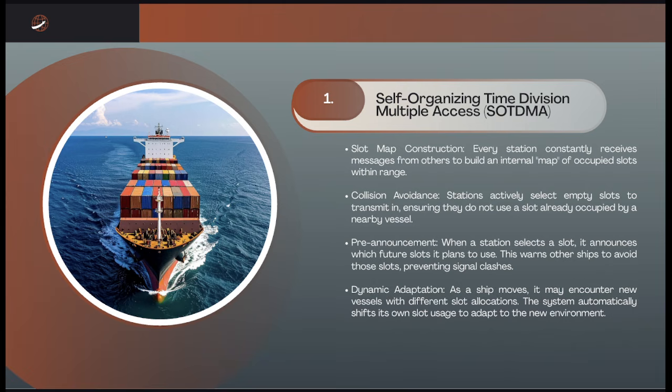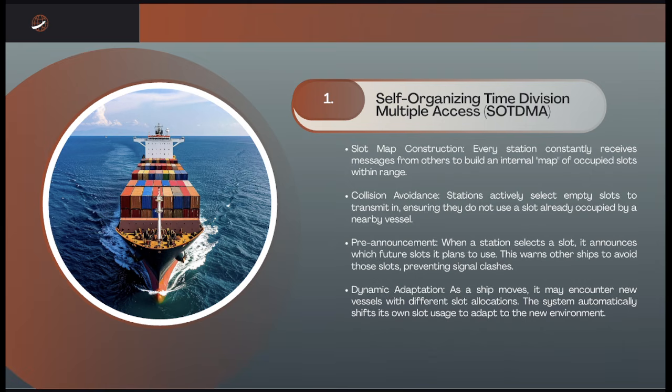So, slot map construction. Every station constantly receives messages from others to build an internal map of occupied slots within range. So the vessel's AIS unit constantly monitors the VHF data link to see which slots are in use. When the vessel needs to transmit, it checks its internal slot map for a free slot and reserves it for the future periodic transmission.